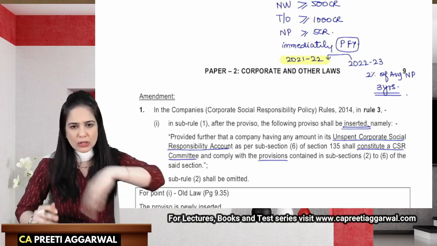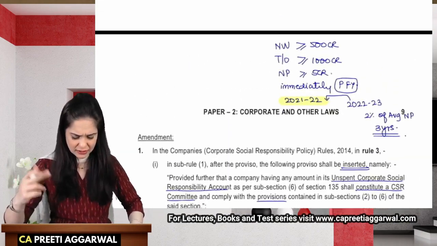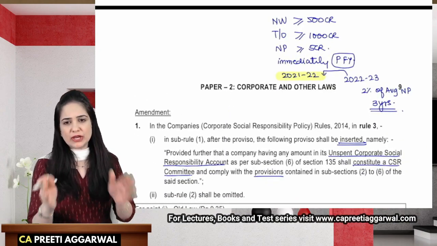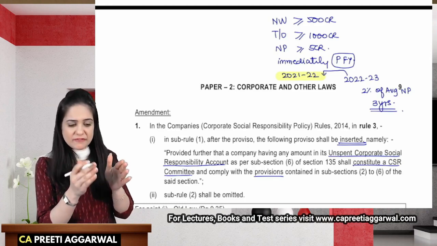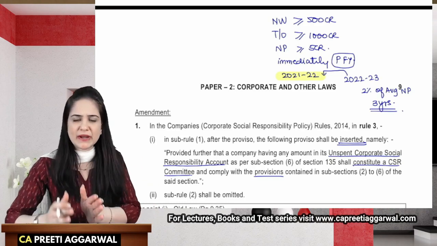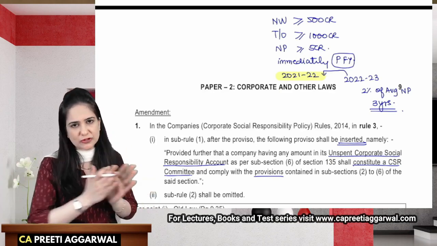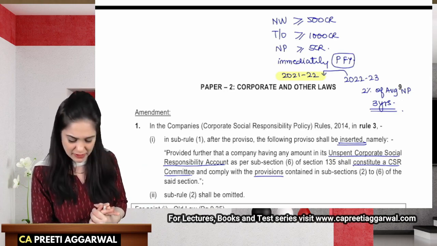Okay, because all the criteria, if you read the next provision also, everything revolved around those 3 years. So if CSR applies to me in a particular year, then I will have to continue spending for the next 3 years. So this year plus next 2 years. So for 3 years, I need to incur the CSR expenditure.